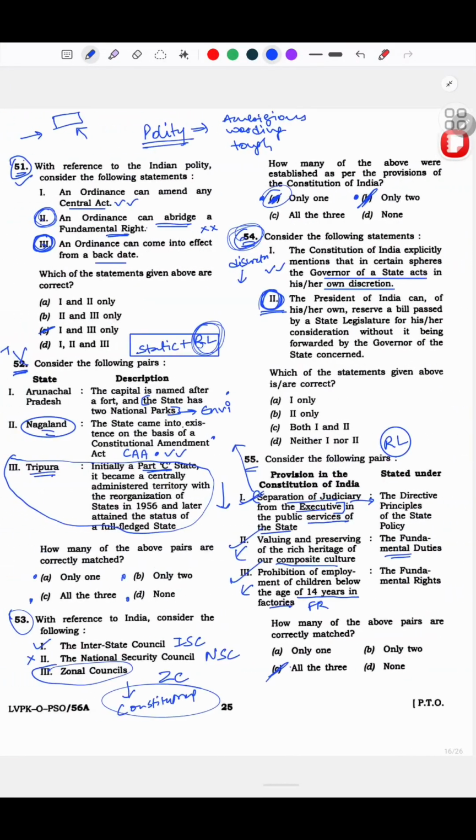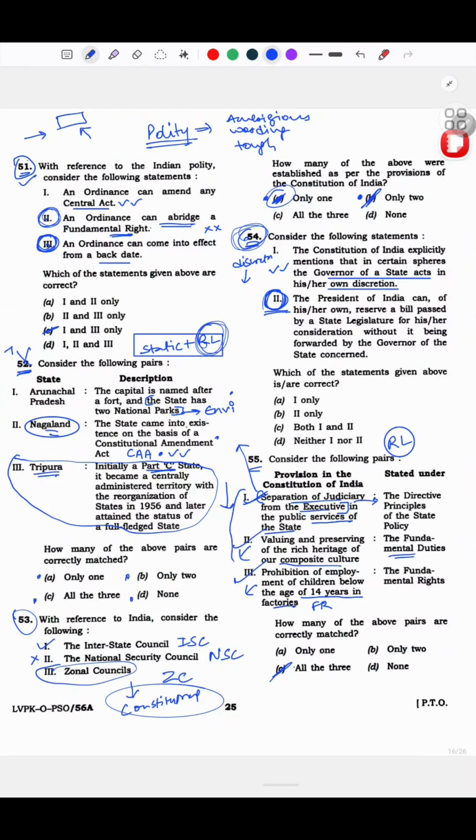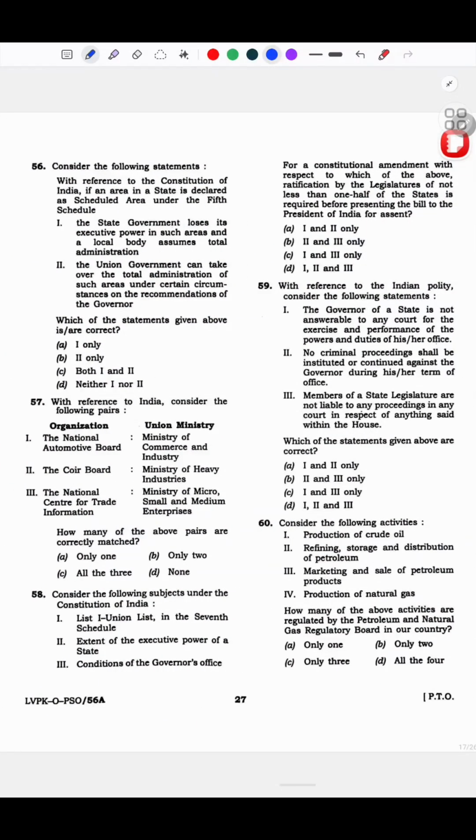And see, I am telling you, I read all of these. I even knew which particular DPSP is this, which is this, and which is this. So I was pretty sure about this. The only confusing part in this question, if any, I would say, was in public services of the state. Okay. So yeah. Now 56.